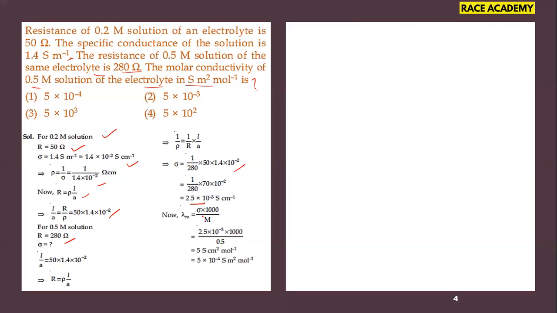Now, why we are changing this entire expression is that we have to find the lambda m value. The sigma we are given is nothing but the specific conductance; usually we use the kappa symbol in the books. So that is substituted, and in the final expression we got 5 to the power of minus 4 Siemens meter square per mole. That is the value we got. So the answer is 5 to the power of minus 4.